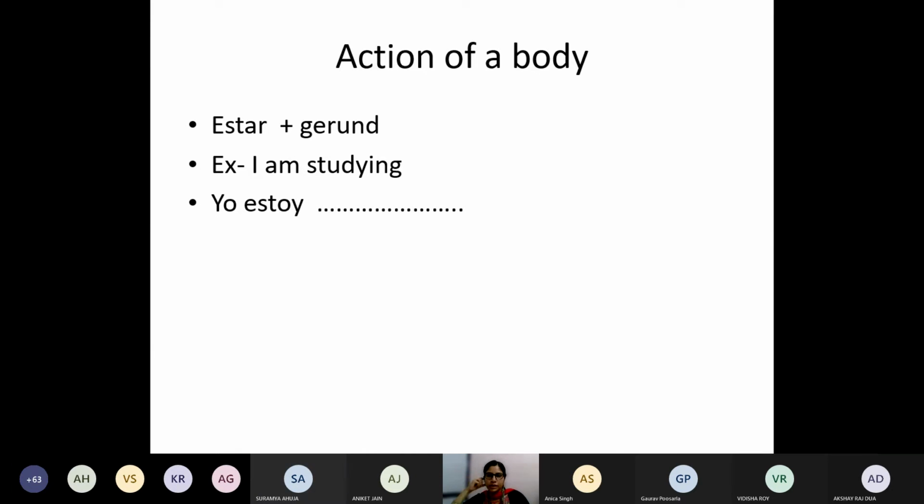Okay, so next, after your location, we are going into the action of your body. Action means something which is continuing, like I'm reading, I'm studying, I am going, I am dancing, I'm talking. All these are continuous actions, or the continuous tense. For this, you will be using the star verb. I have not taught you the structure, but when I introduce this, I will tell you how to do it grammatically. For now, just remember that for action you have to use the star verb.